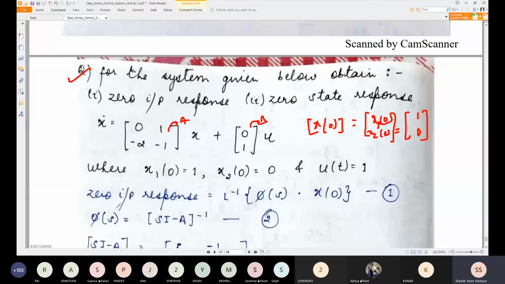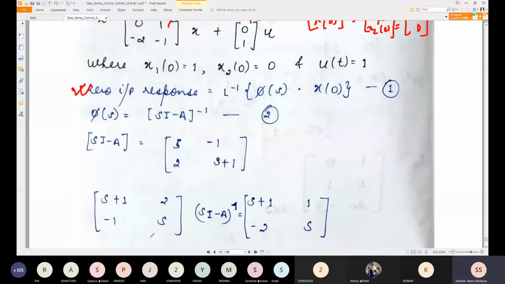So to get the zero input response, we already have the x of t formula. Using the x of t formula, we can find the Laplace inverse of phi of s into x of 0. That formula we have already derived. So phi of s is si minus A inverse, and phi of t is the Laplace inverse of si minus A inverse.